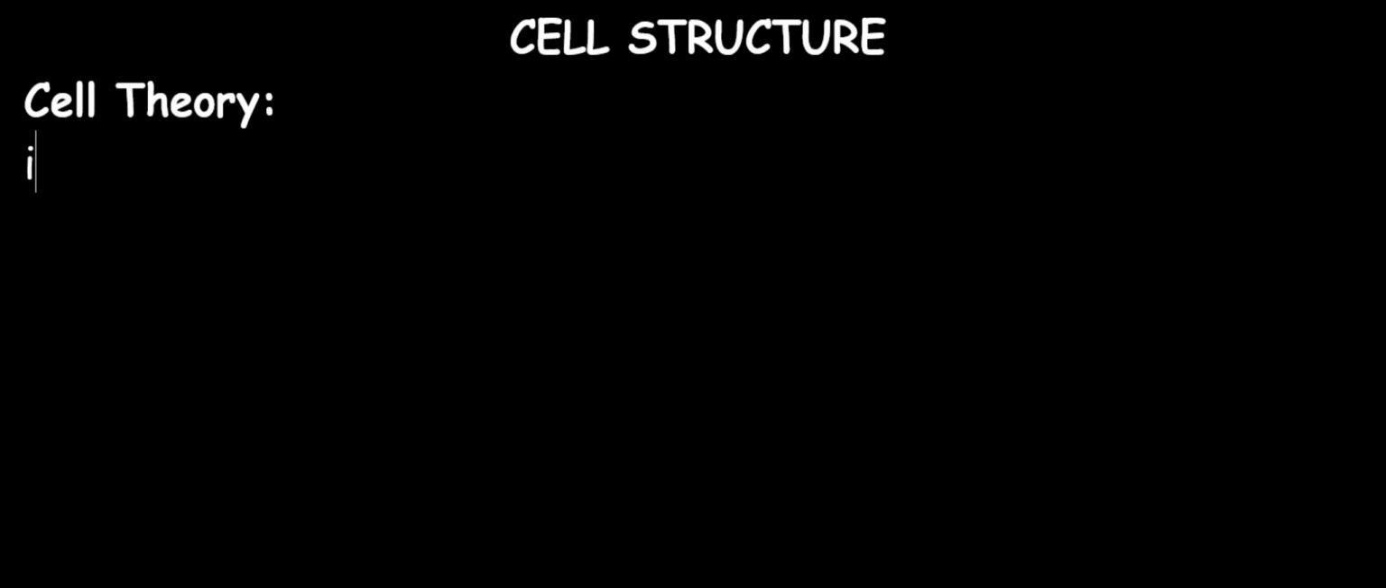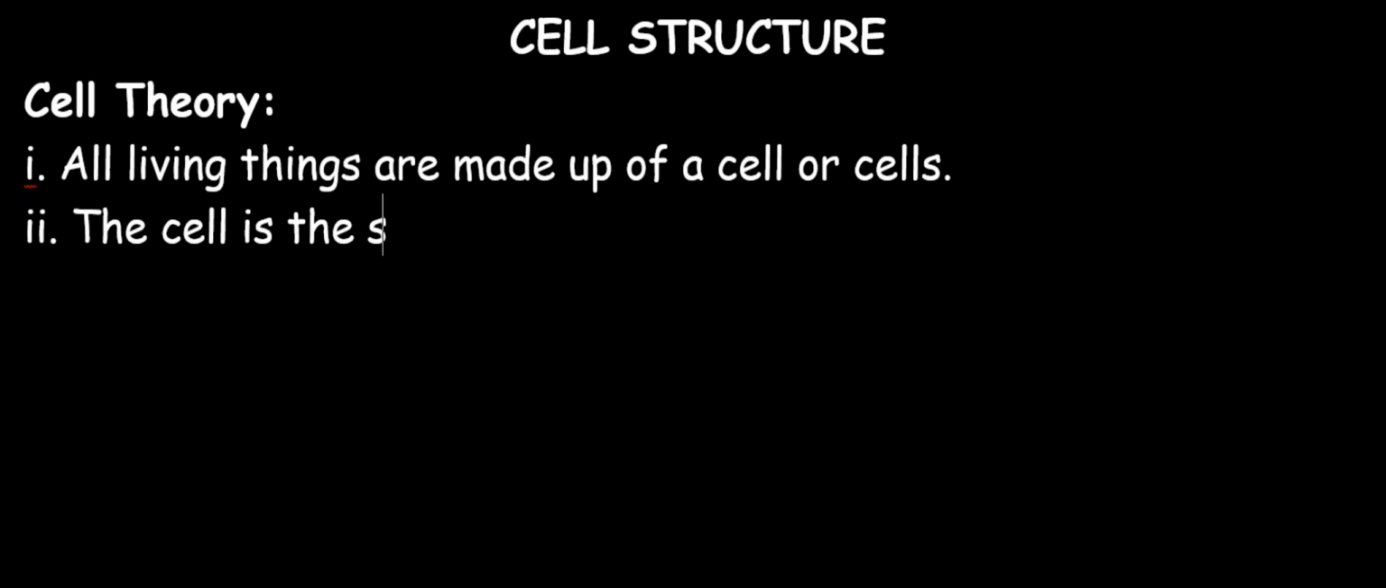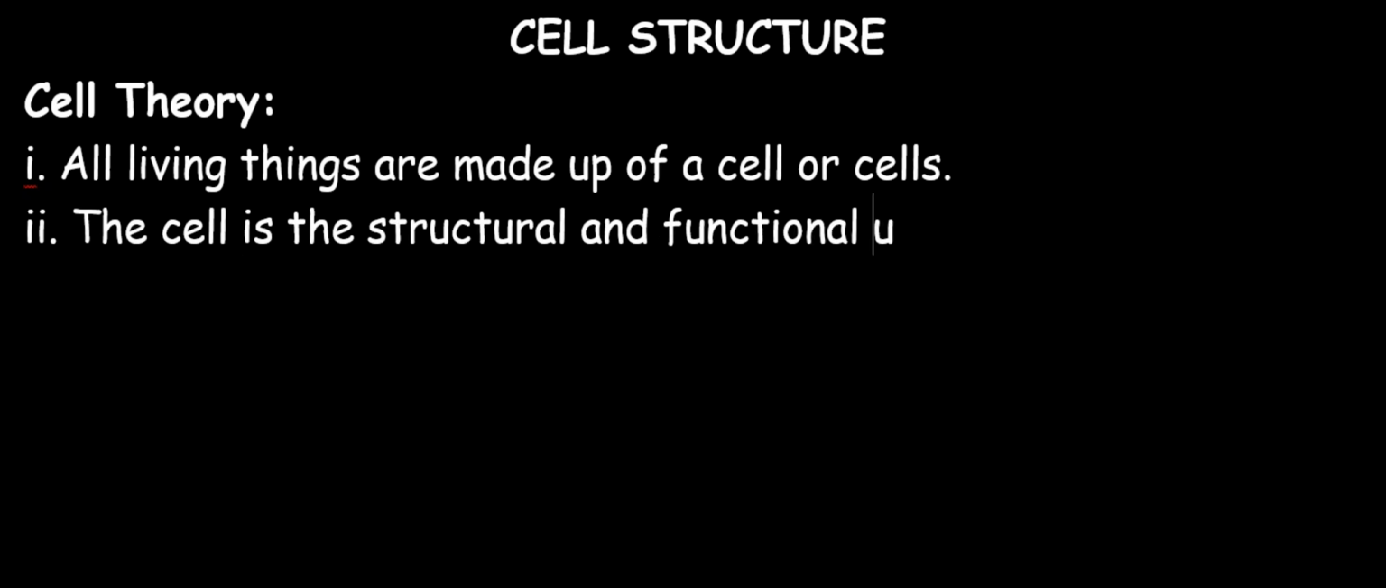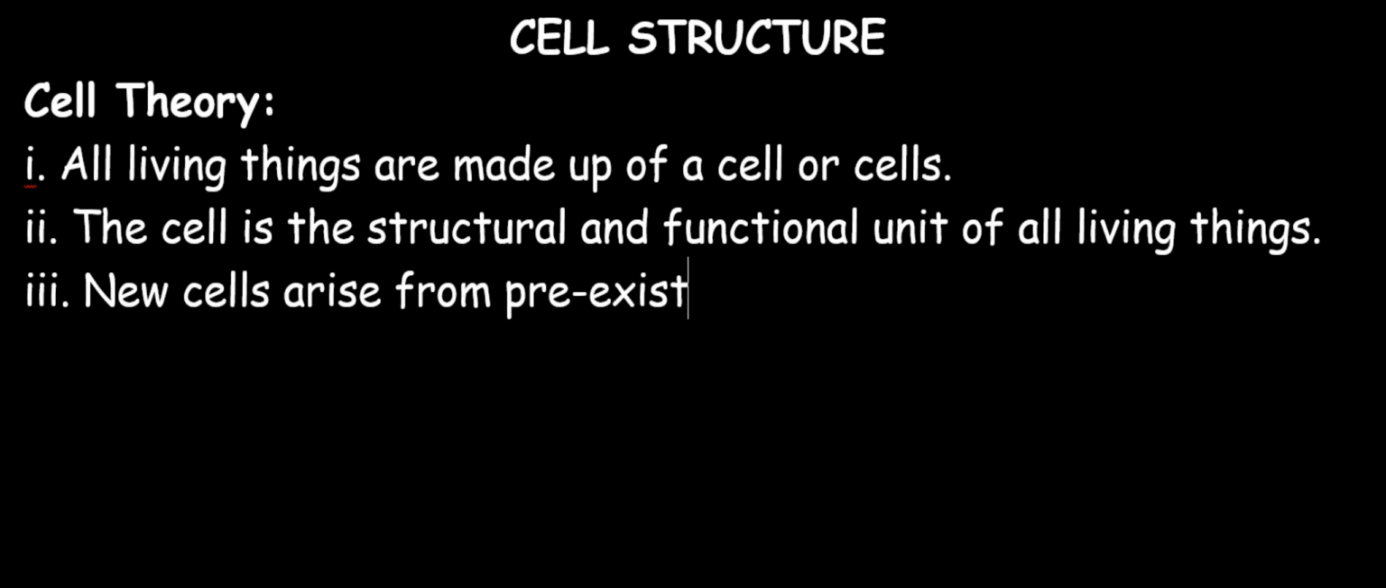The cell theory states as follows: 1. All living things are made up of a cell or cells. 2. The cell is the structural and functional unit of all living things. 3. New cells arise from pre-existing cells by cell division.